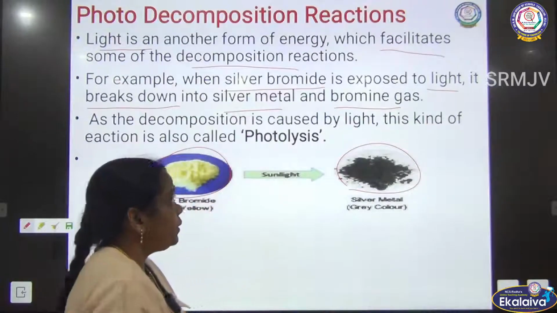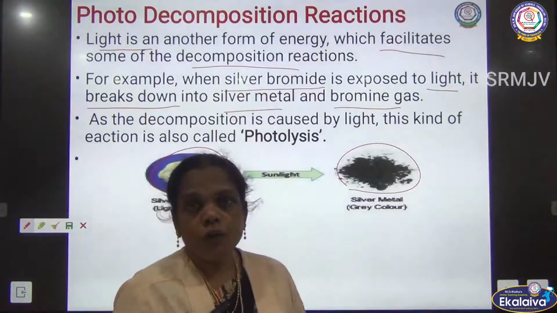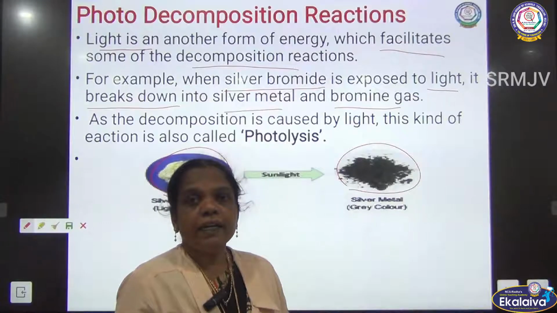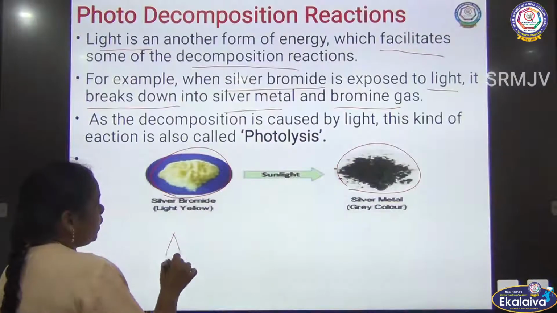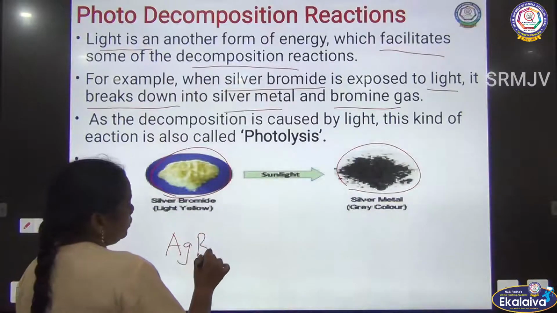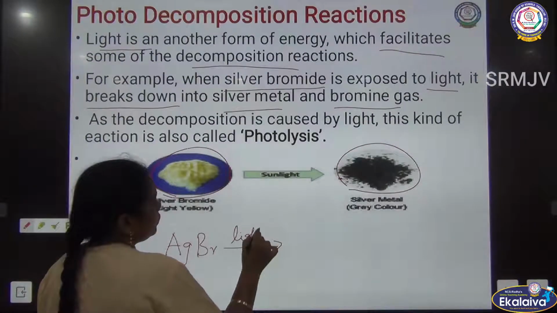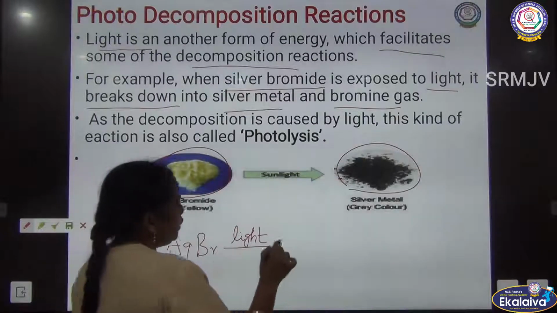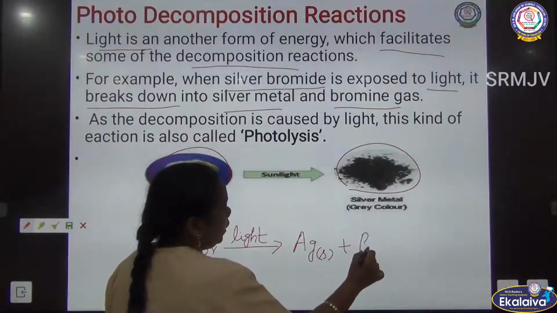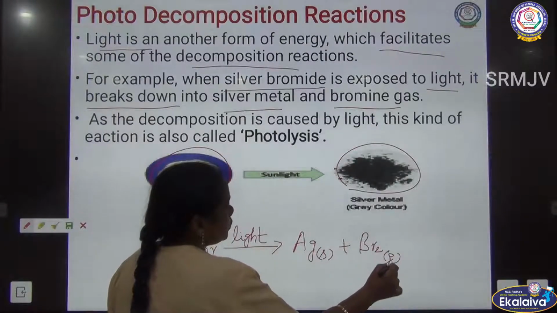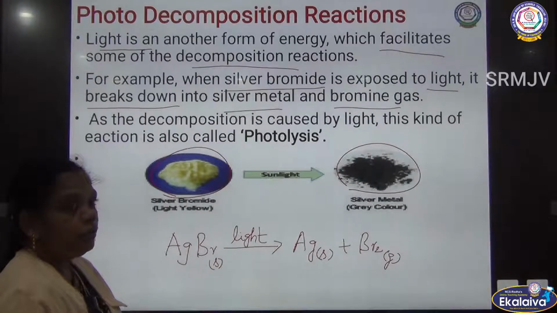Understand? Now we are going to see the reaction. In this, silver bromide is exposed to light, and it decomposes into metallic silver and bromine gas. Now you see the reaction taking place: silver bromide, when exposed to light, forms metallic silver and bromine gas. See, just by exposure to sunlight, the chemical reaction takes place.